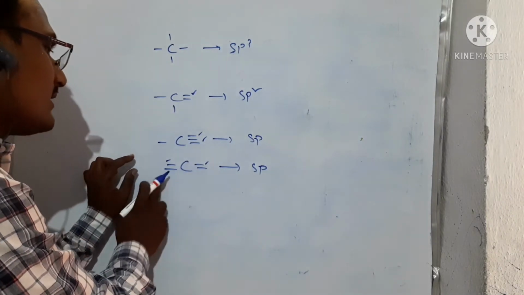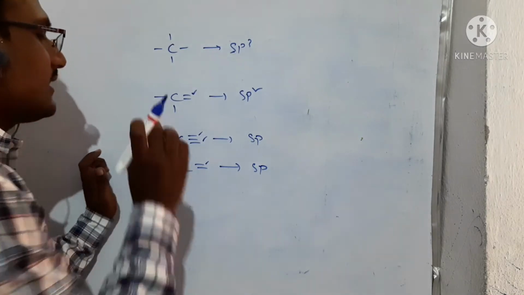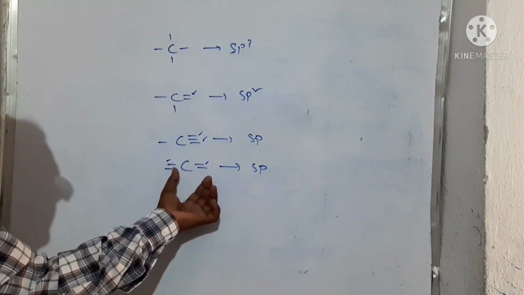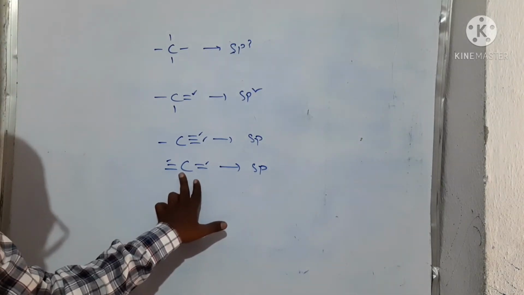That is, one carbon is allowing 1 pi bond with another carbon and another pi bond with another carbon. Right? So this is also sp. So don't be confused here. This is very, very important. This is also sp hybridization.